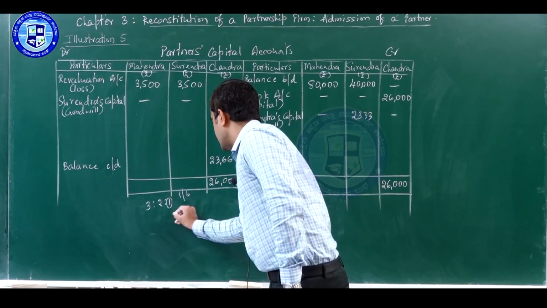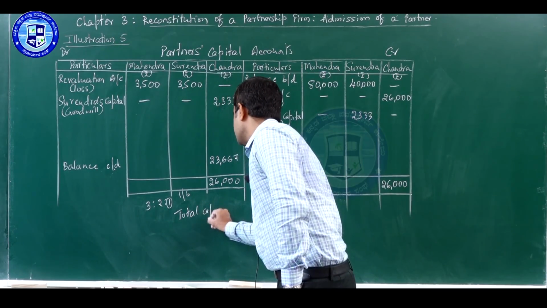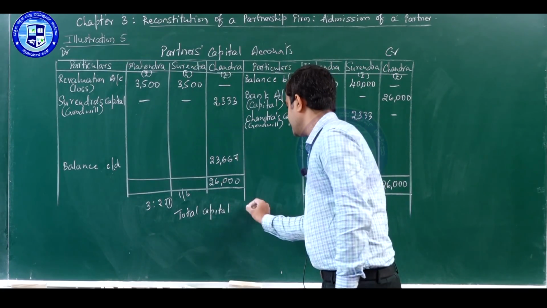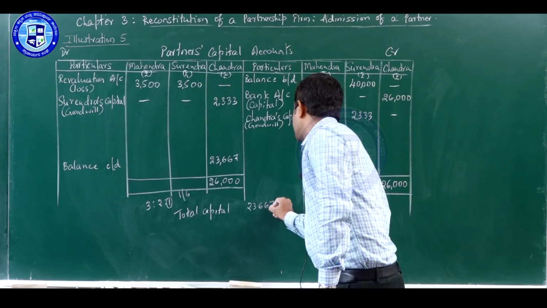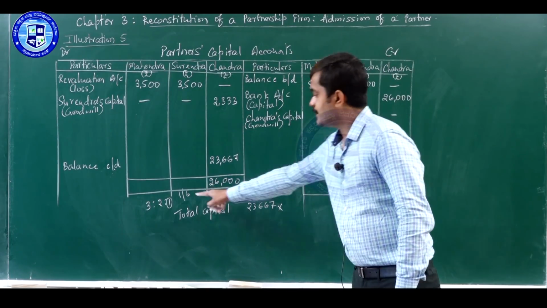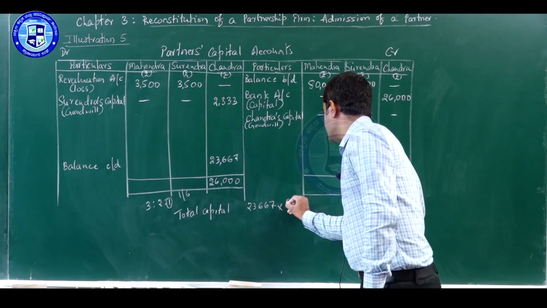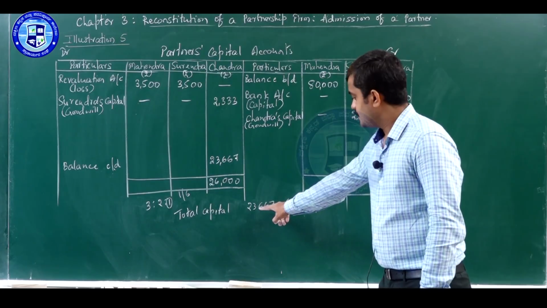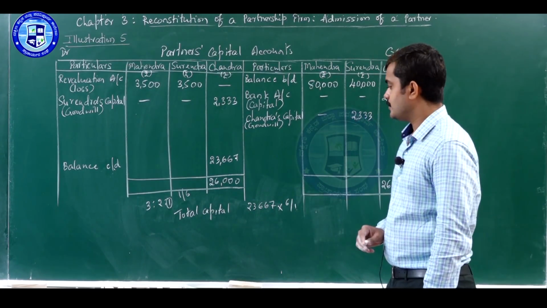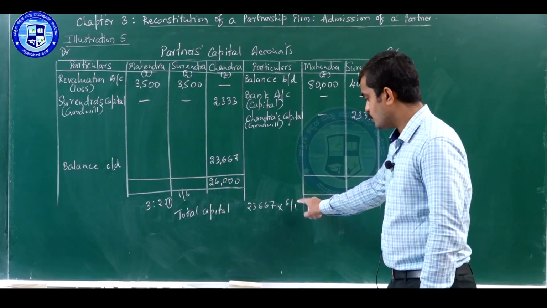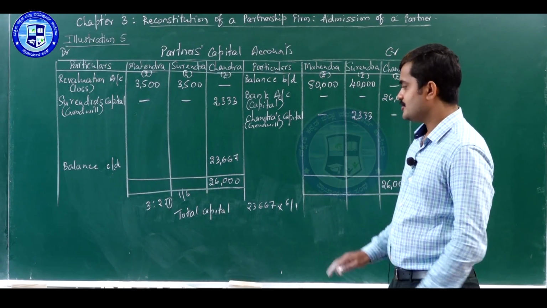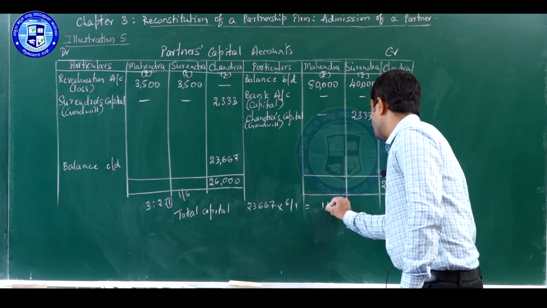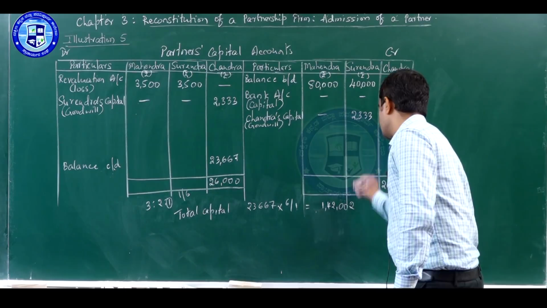So, what is the total capital of a firm based on his capital and his share? 23,667 into reciprocal of his share, that is 6/1, like this. He has 23,667 amount of capital for his share, that is 1/6. So, what is the total capital? So, that comes to 1,42,002 rupees.